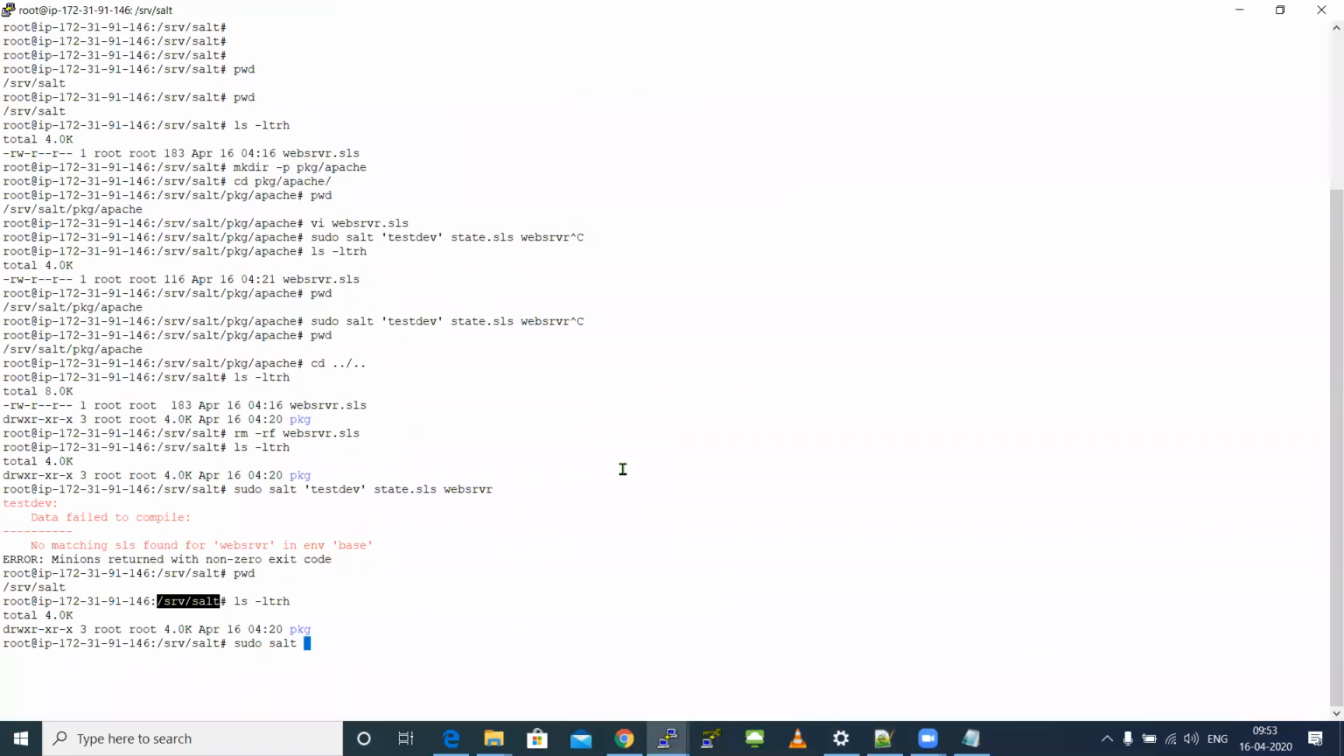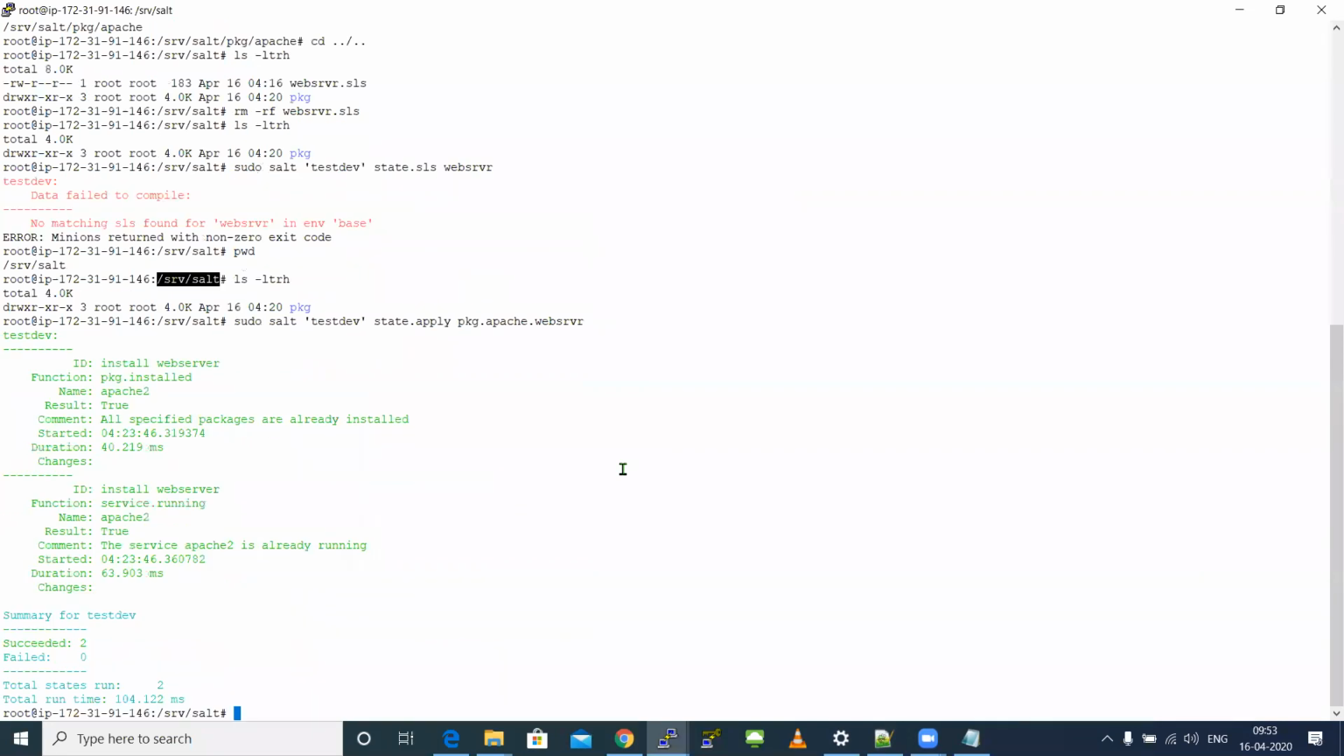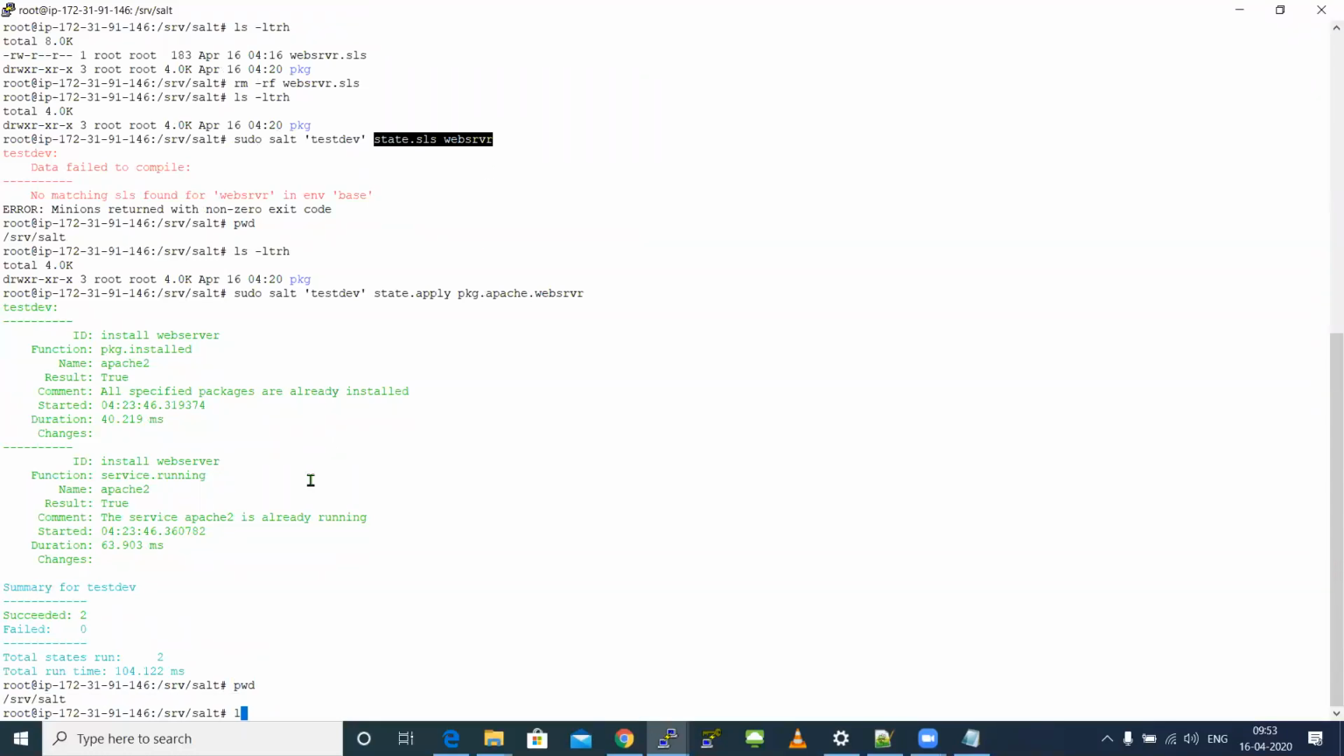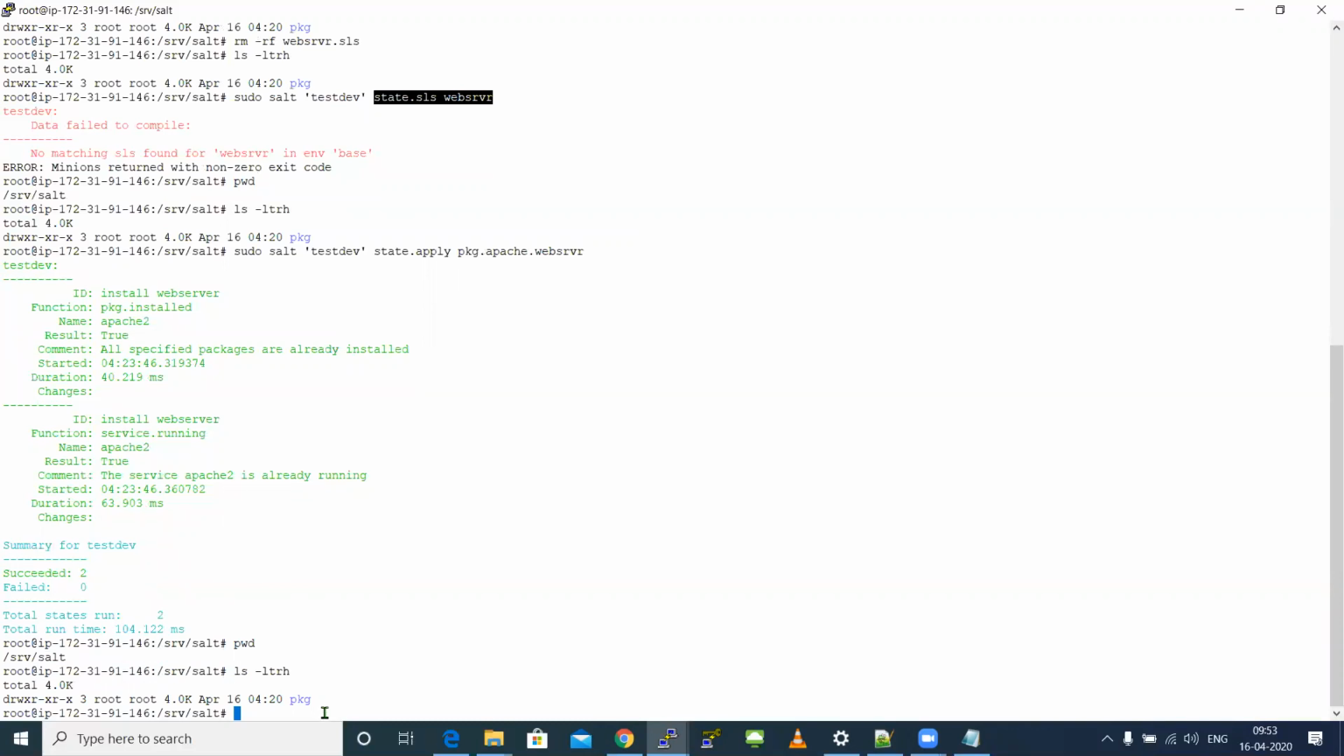Sudo salt testdev. Instead of state.sls, you should use state.apply, and you should give the complete path name, package.apache, and your SLS file name. Now if I run this, your SLS file will get executed. Okay, see. Otherwise, if you run using the default syntax, it will always search under the default path, which is nothing but /srv/salt.